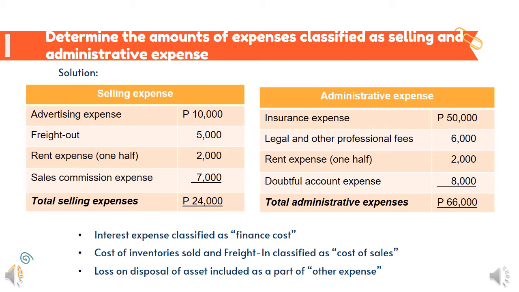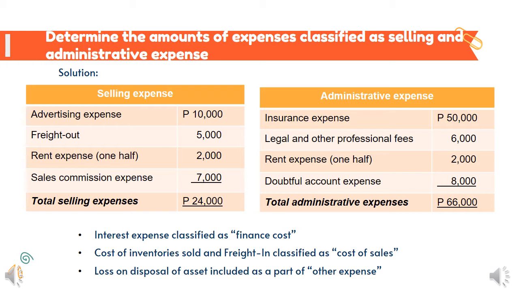While in administrative expense, these are insurance expense worth 50,000, legal and other professional fees worth 6,000, then the remaining balance of rent expense included in administrative expense, which is 2,000. And lastly, doubtful accounts expense, which is 8,000 with a total of 66,000. If you notice, interest expense is not included in computing for selling and administrative expenses.